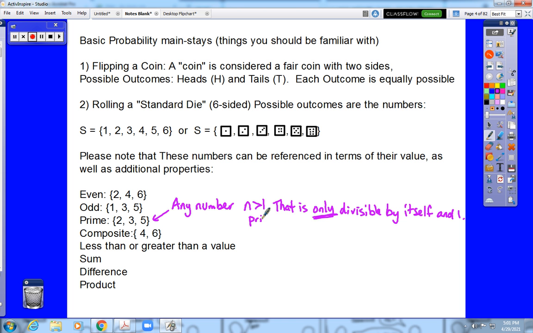The prime numbers, the earliest ones are 2, 3, 5, 7, 11, 13, 17, 19, 23, 29. Okay, there's no specific pattern to them, but all the numbers in that list cannot be divided by any number before them on the number line evenly. Okay, yes, they can be divided. We can get decimals and fractions, but when we say divisible, we mean evenly, like it would go in an even number of times.